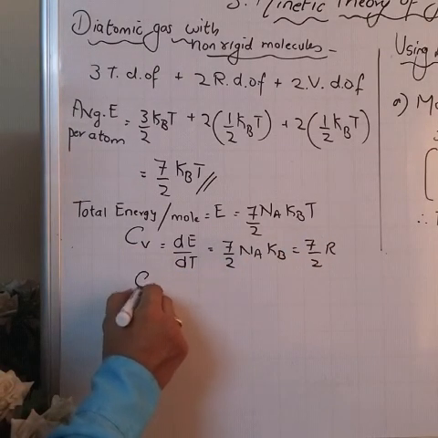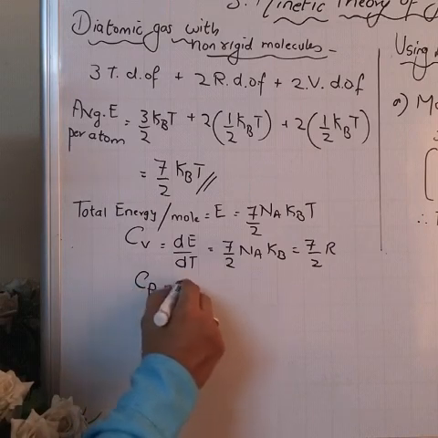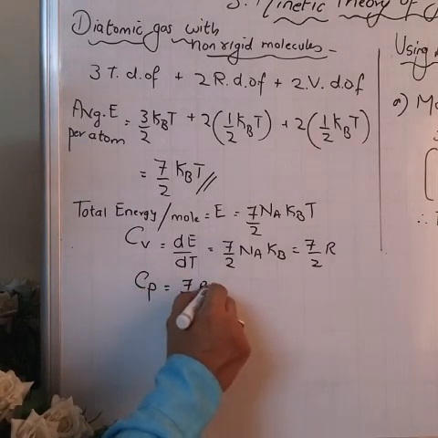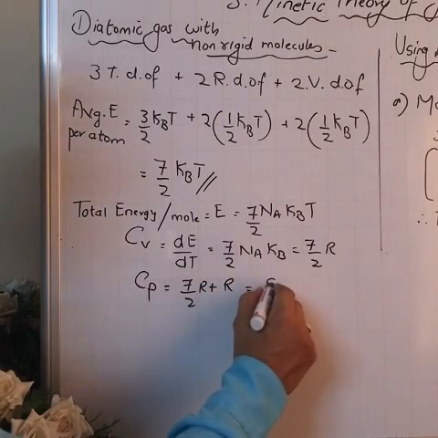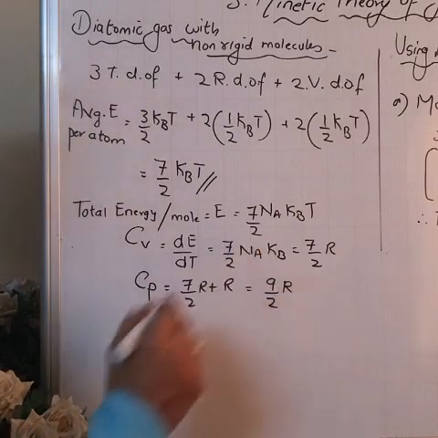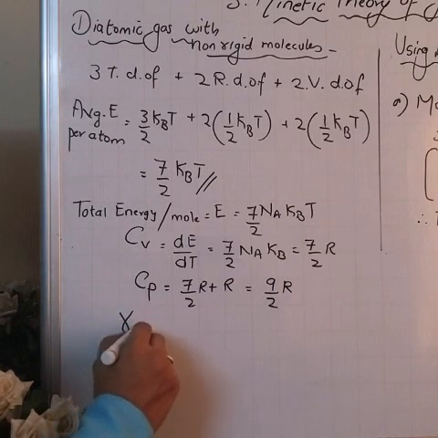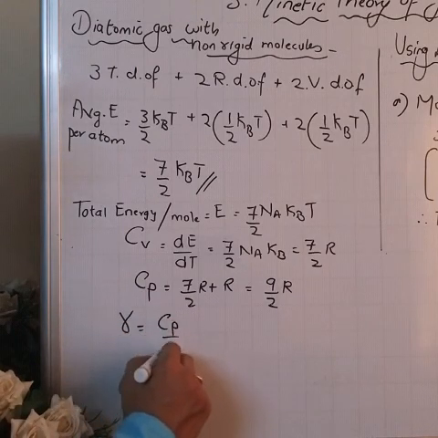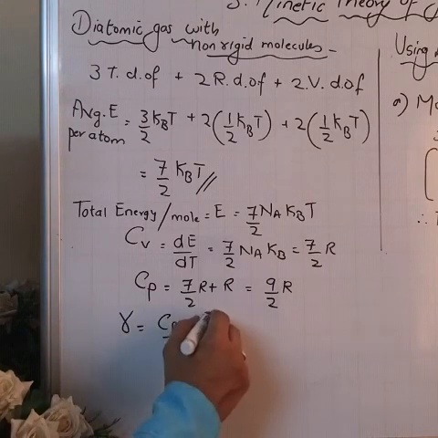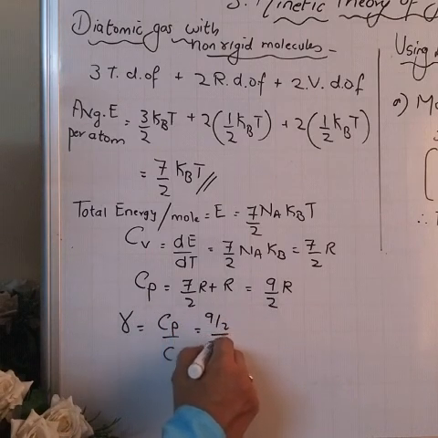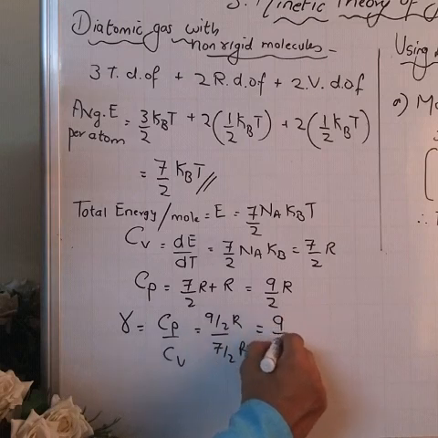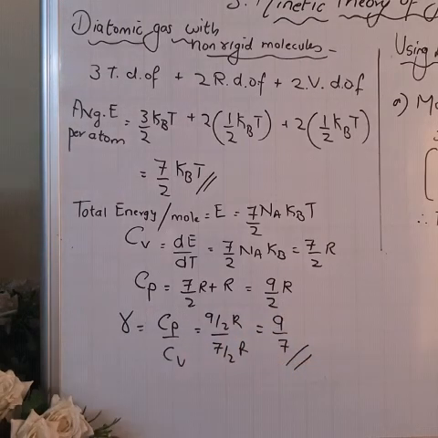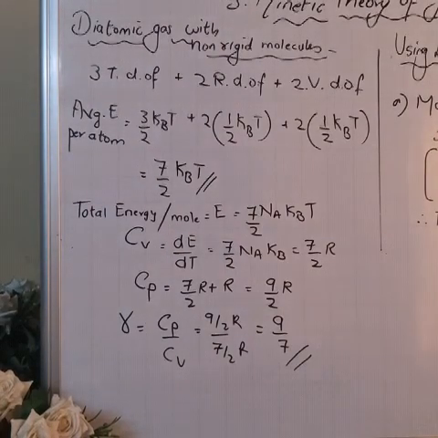In a similar manner, I can get Cp. Cp is 7 by 2 R plus R, and it becomes 9 by 2 R. Finally, we find gamma. Gamma is Cp upon Cv, and that gives you 9 by 2 divided by 7 by 2, and that gives you simply 9 by 7. Okay, this is the adiabatic constant for a diatomic gas.